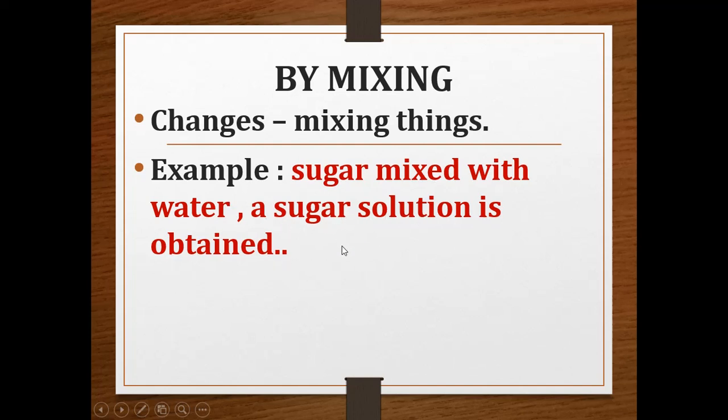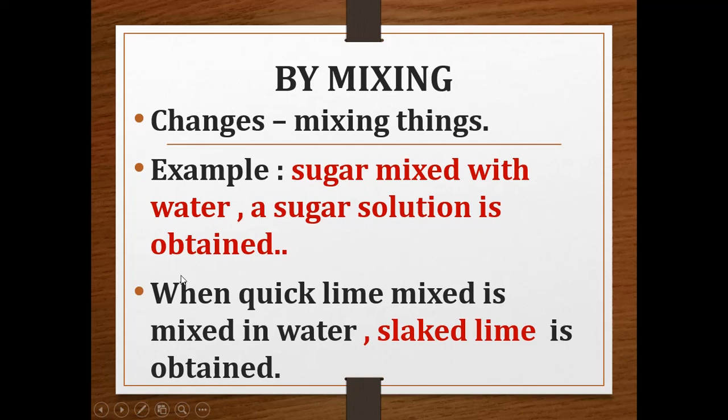And when we mix quicklime with water, we get slaked lime. Quicklime mixed with water gives slaked lime. Sugar mixed with water gives sugar solution. These are some examples of changes which occur by mixing things.